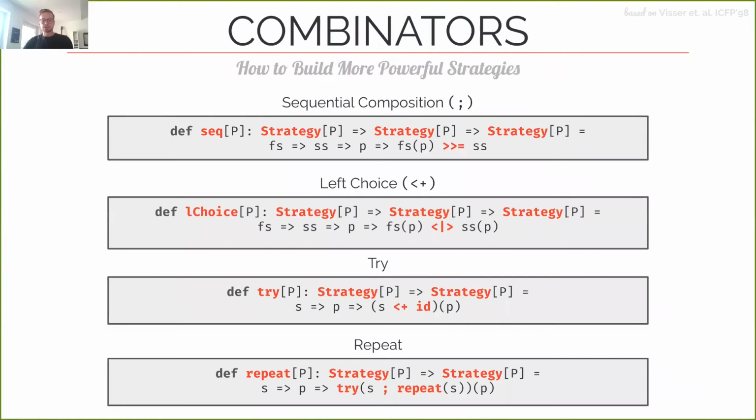For building more powerful strategies, we can combine rewrite rules in Elevate using several different combinators. For example, the sequence combinator allows us to apply two strategies in sequence. The left choice operator also expects two strategies, but only applies the second one in case the first one fails. The try combinator tries to apply the given strategy, and if it is not applicable, it simply returns the unchanged input program by applying the ID strategy. And finally, the repeat strategy allows us to repeatedly apply the same strategy until it is no longer applicable.